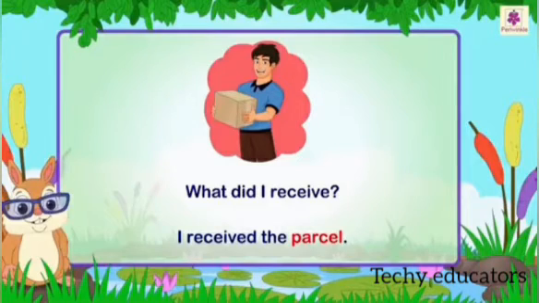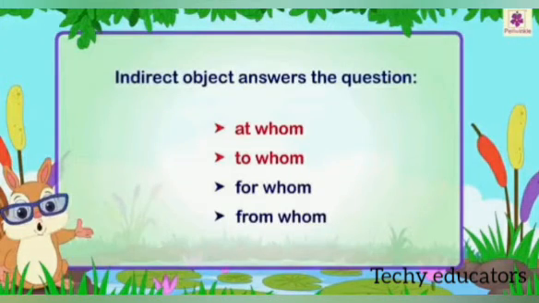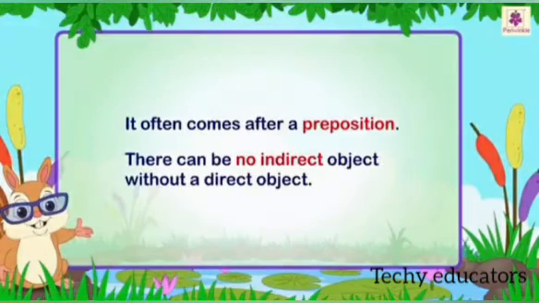What about indirect objects? Indirect objects answer the questions to whom, for whom, from whom. Now, it often comes after a preposition. There can be no indirect object without a direct object. So children, this was all about direct and indirect object and object in a sentence.